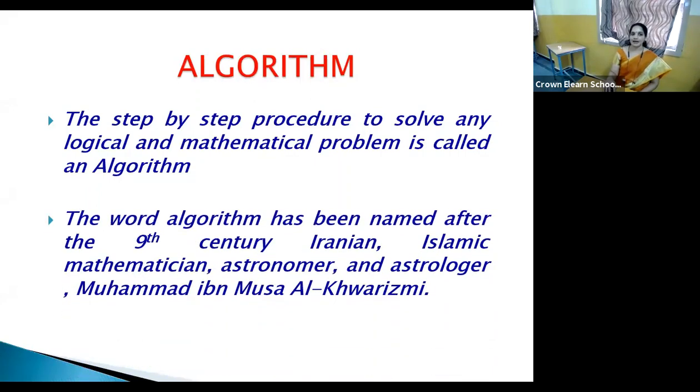And the word algorithm has been named after the 9th century Iranian Islamic mathematician, astronomer and astrologer Muhammad ibn Musa al-Khwarizmi. Okay, so he had written the book in Arabic, which was translated into English. Its Latin name is Algorithmi, and when we translate it into English, it used to be called algorithm. Okay, that is how the word algorithm has come.